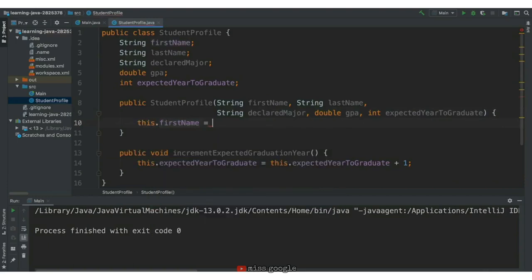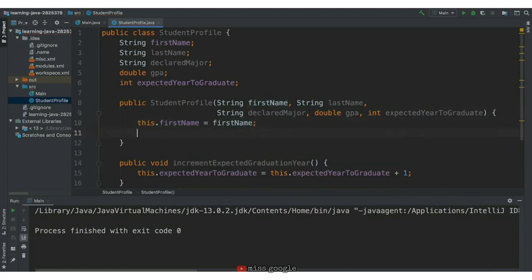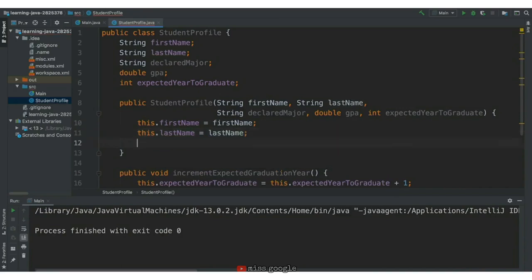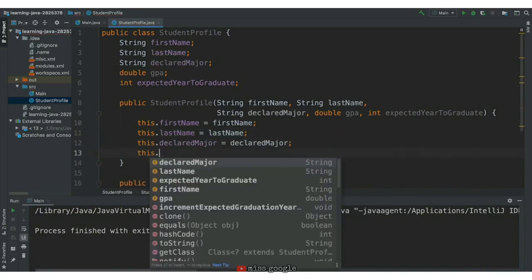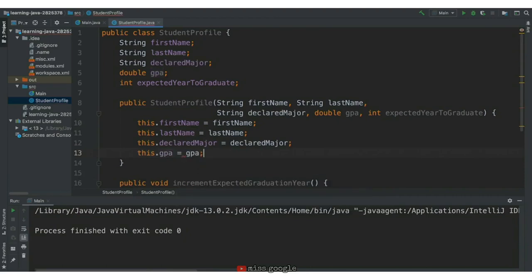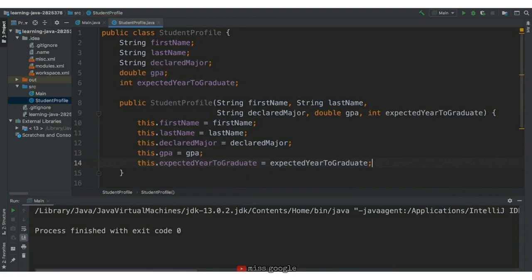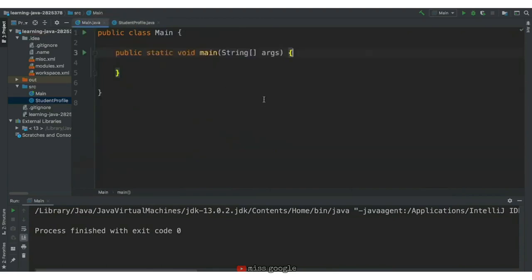To access the attribute, we use the this keyword. Starting with first name, we'd write this.firstName. Then we'll assign that the value of the parameter first name. Next, we'll do the same for last name. And that's our constructor. Our student profile class is finished.